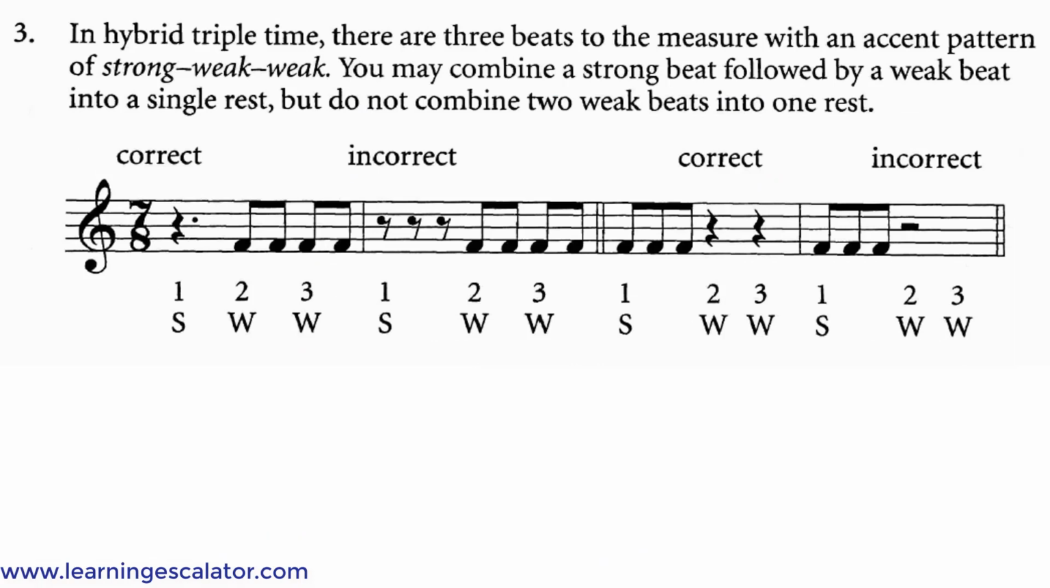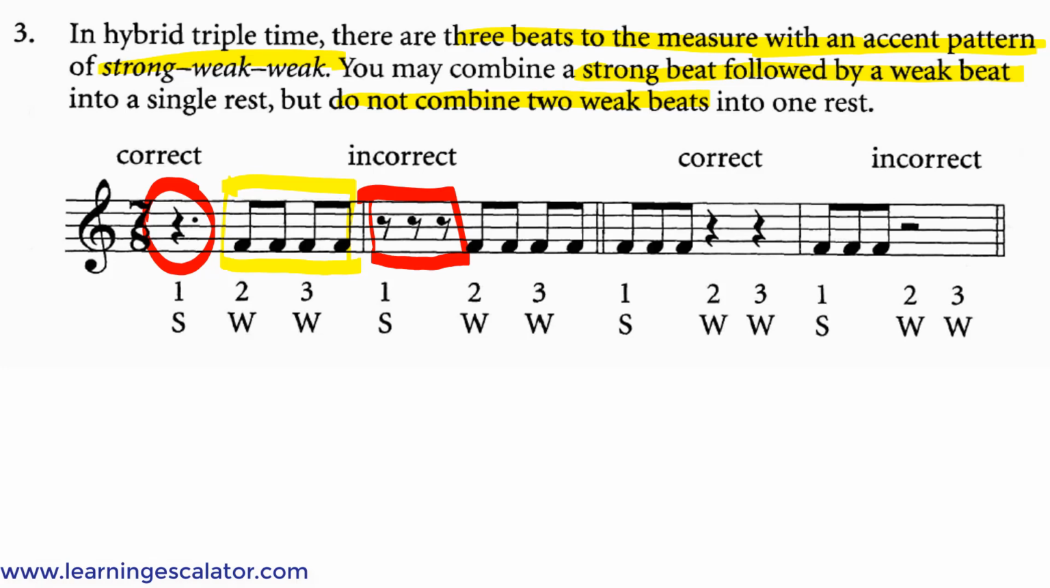In hybrid triple time, there are 3 beats to the measure with an accent pattern of strong, weak, weak. You may combine a strong beat followed by a weak beat into a single rest, but do not combine 2 weak beats into 1 rest. So if you have 7, 8, and the 2 weak beats have notes, you can put it into 1 rest, but you're not allowed to put it into 3 separate rests.